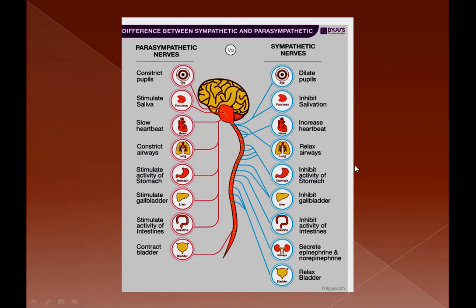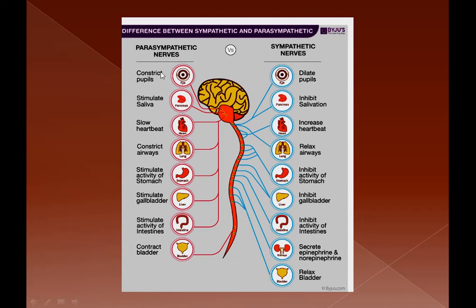Here is one picture, the diagram showing the central neural system and the parasympathetic and sympathetic nerves and their actions.